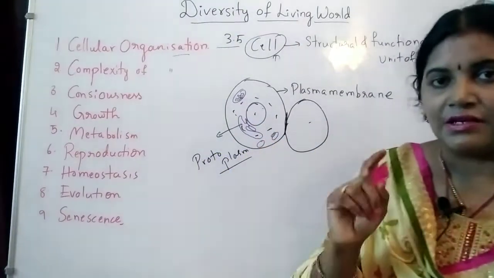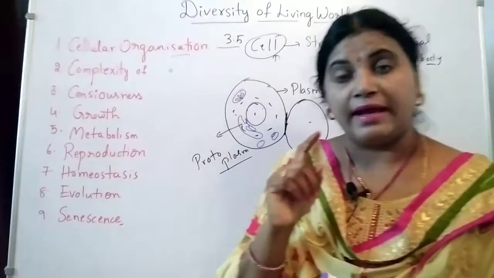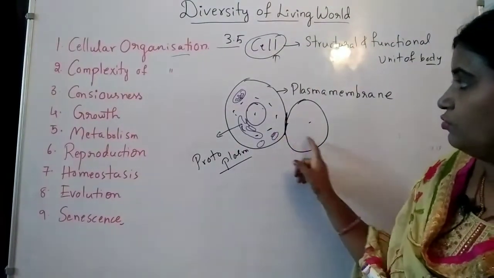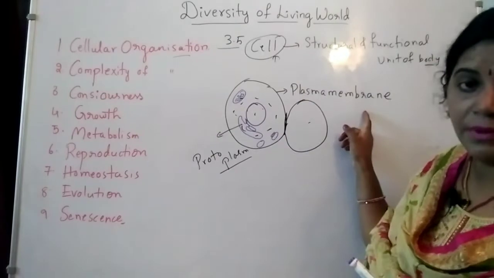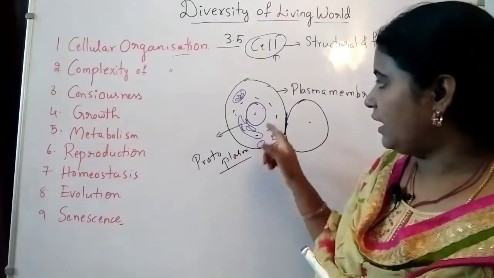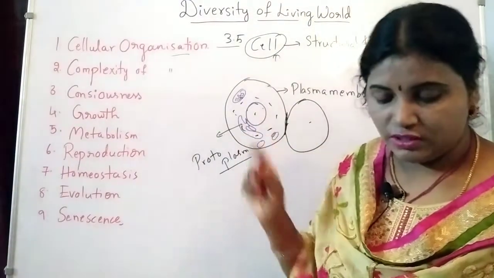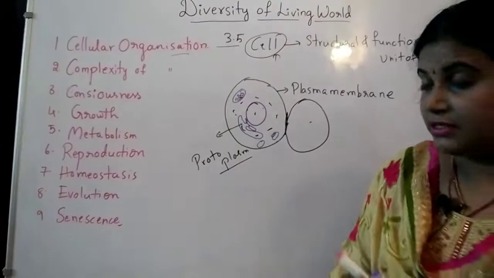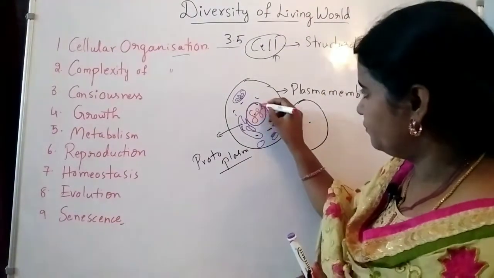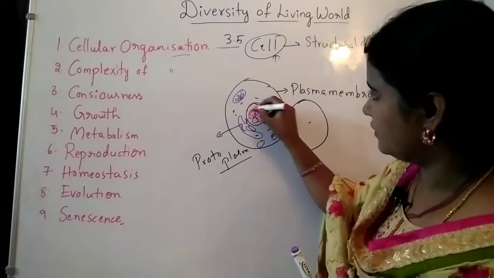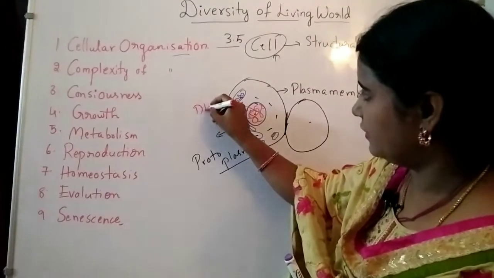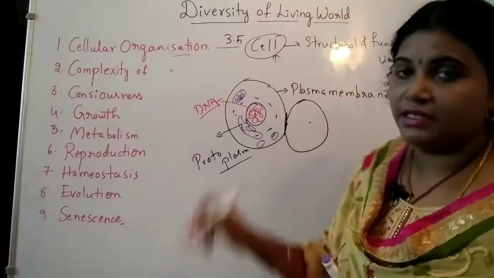That's why cell is the structural and functional unit of the body, and the membrane which separates two cells is the plasma membrane. In the middle it contains the nucleus. Inside the nucleus it contains the DNA. DNA is the genetic material.